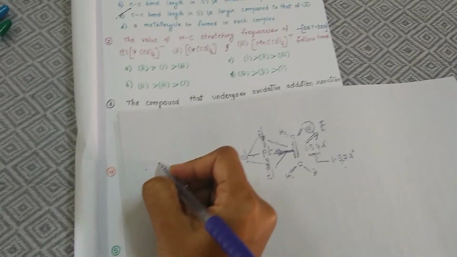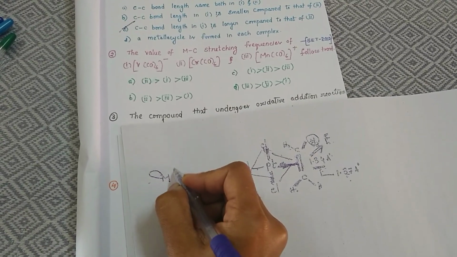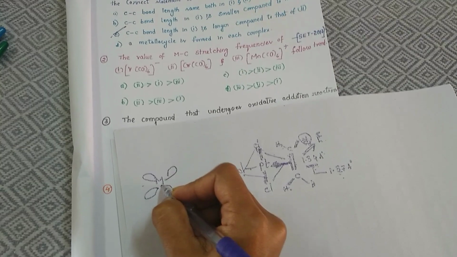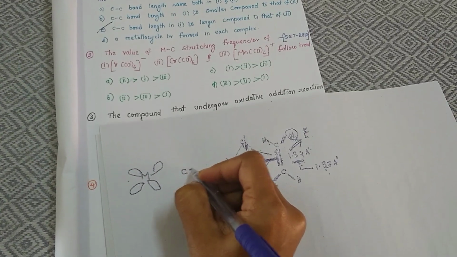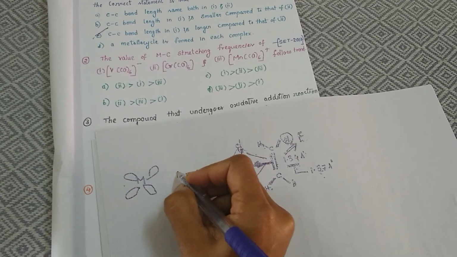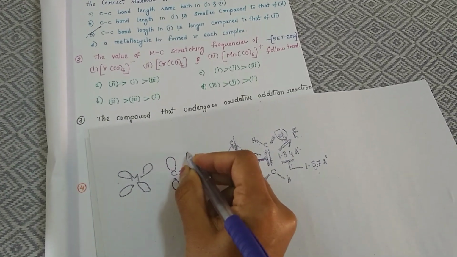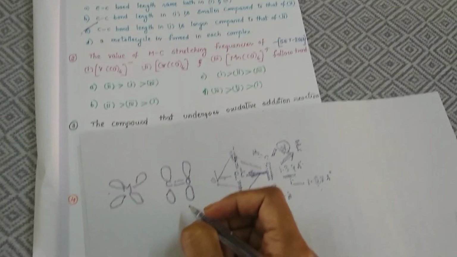So we know that in the metal carbonyls, the metal is providing a d orbital for the formation of bonding. At the same time, in the carbonyl, the carbon is providing a p orbital and the oxygen is also providing a p orbital.